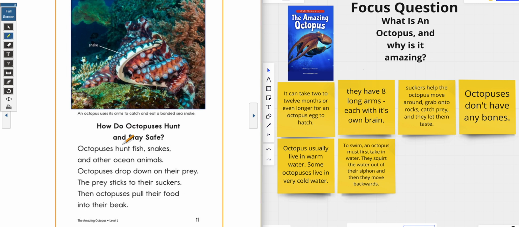All right, now we're moving on to how do octopuses hunt and stay safe, okay? So, let's figure it out. Octopuses hunt fish, snakes, and other ocean animals. Octopuses drop down on their prey. Their prey sticks to their suckers. Then octopuses pull their food into their beak. Oh, that was a long process, y'all. So let's break that down. Before we break it down, pause it, and I want you to read it.